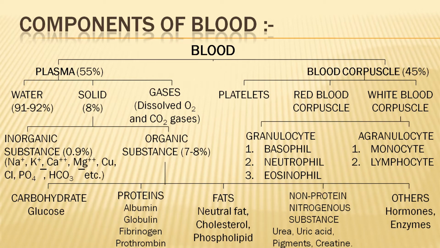So, these are the few major functions of plasma. It helps in blood clotting is the major. It acts as the protein reservoir, I repeat, and the liquid part of the plasma helps in the transport of various substances of blood.